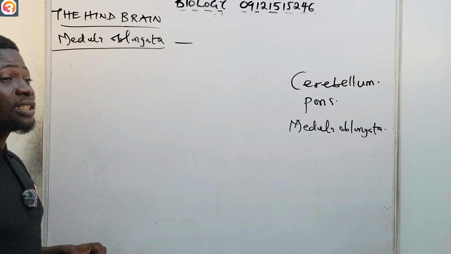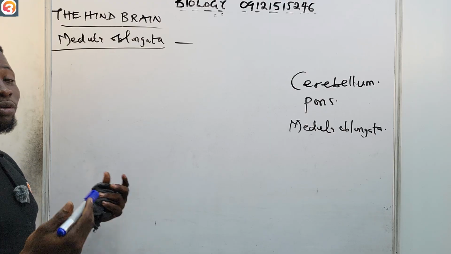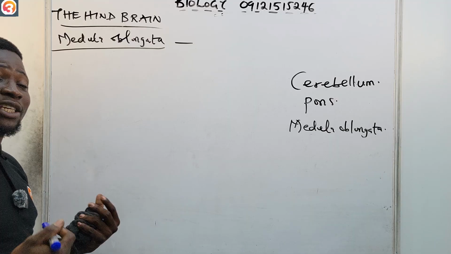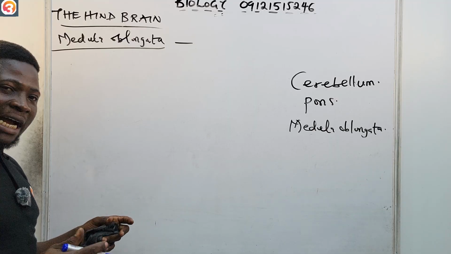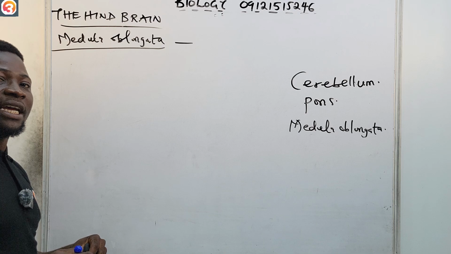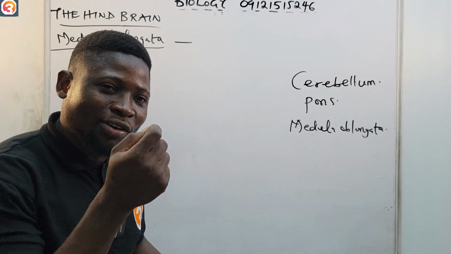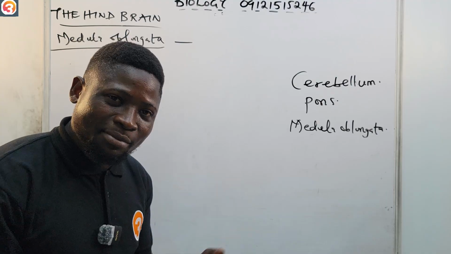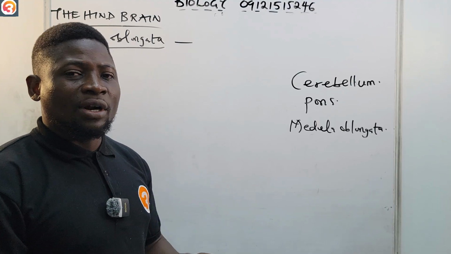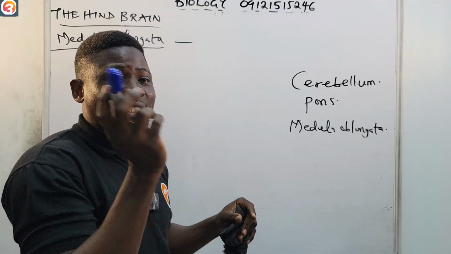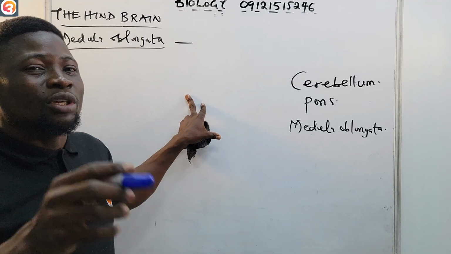Without it controlling those involuntary functions, you would sometimes forget. Imagine something as simple as breathing: if you did not breathe for 30 minutes or 1 hour, you have gone. If you forget anything about the hindbrain, know that it helps to keep you alive.